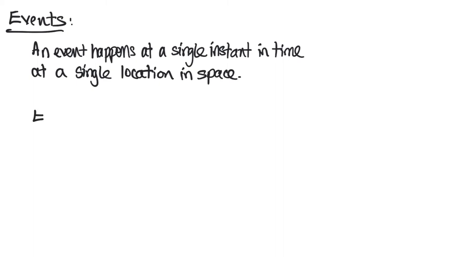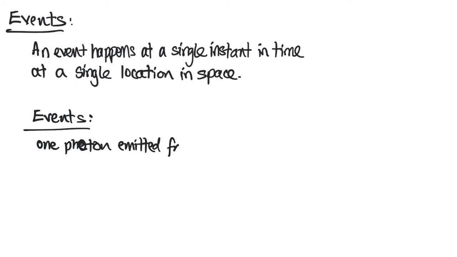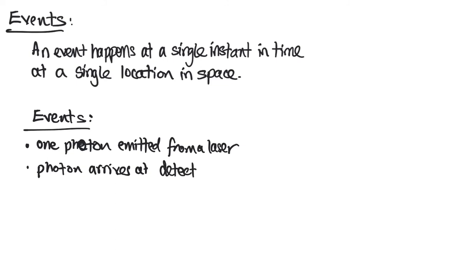So some examples of events might be one photon emitted from a laser. That photon comes out of the laser at a single instant of time, and it happened at a single location in space. Another might be a photon arrives at a detector.